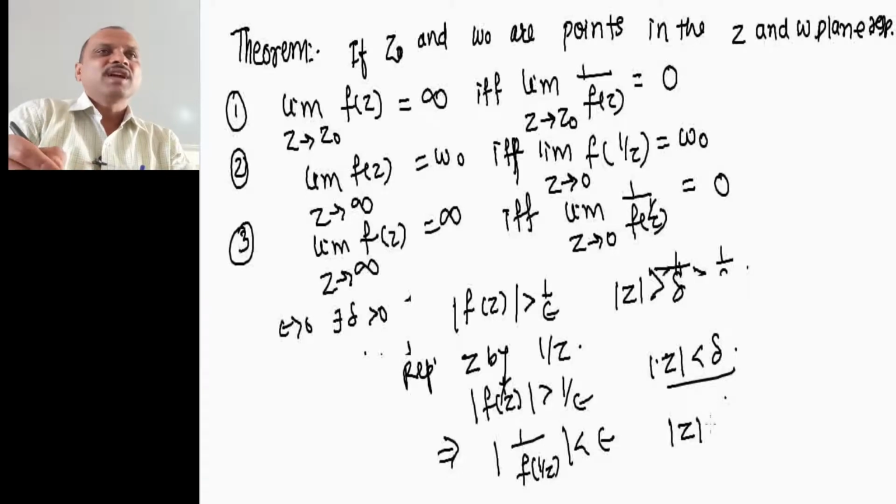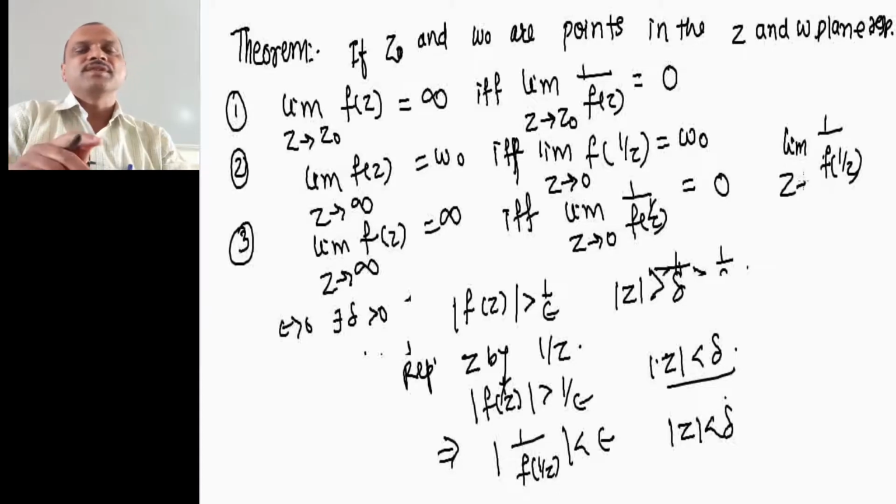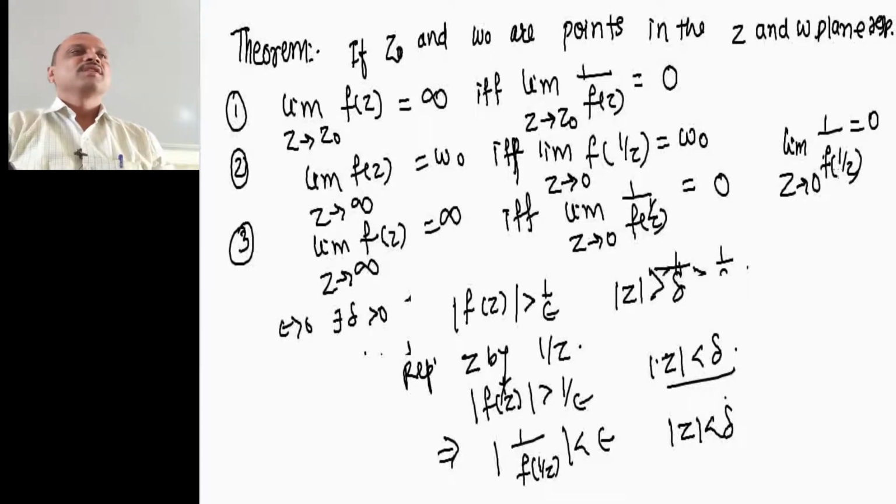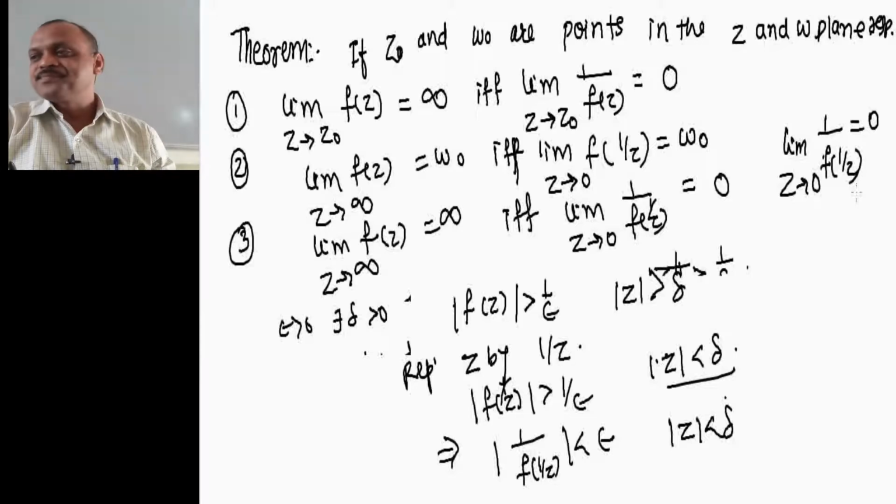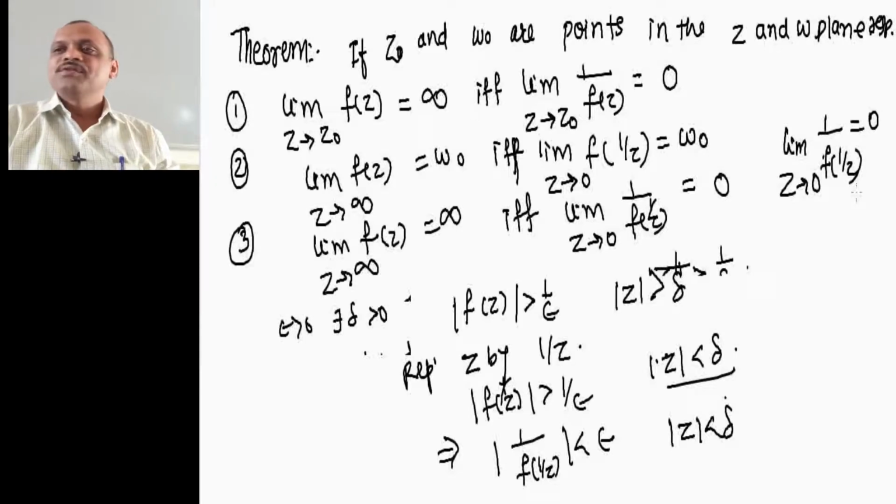Okay, so that means here the limit of 1 divided by f of 1 by z, as z tends to 0, will be 0. So this proves the third part of this theorem. Okay, now